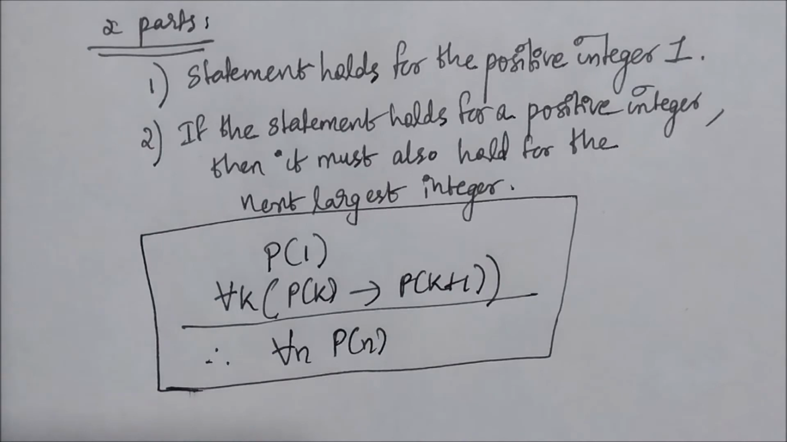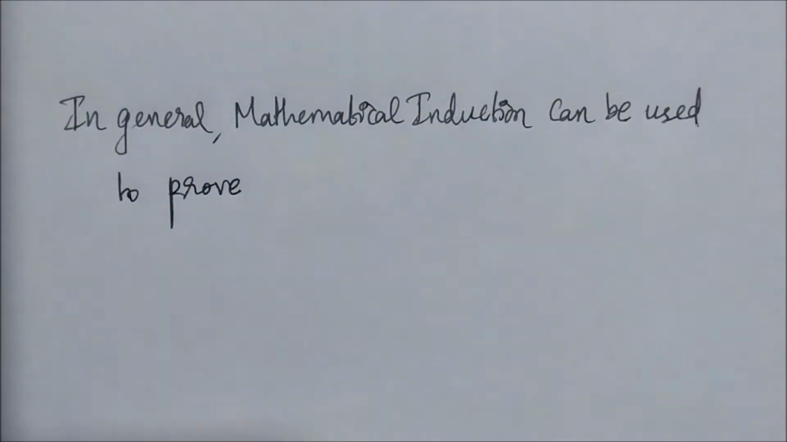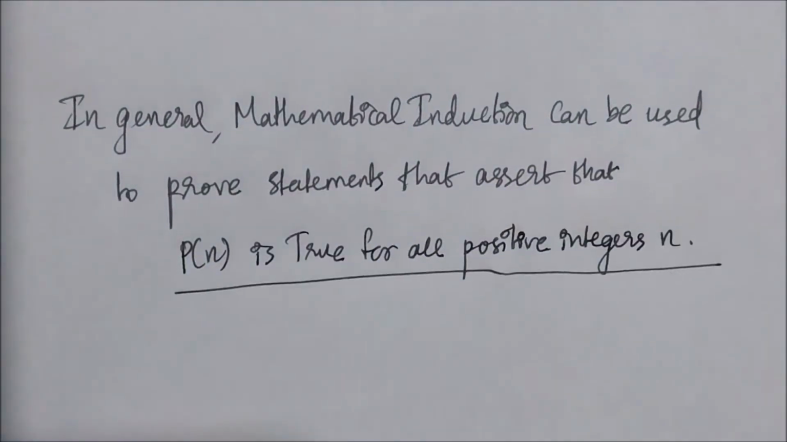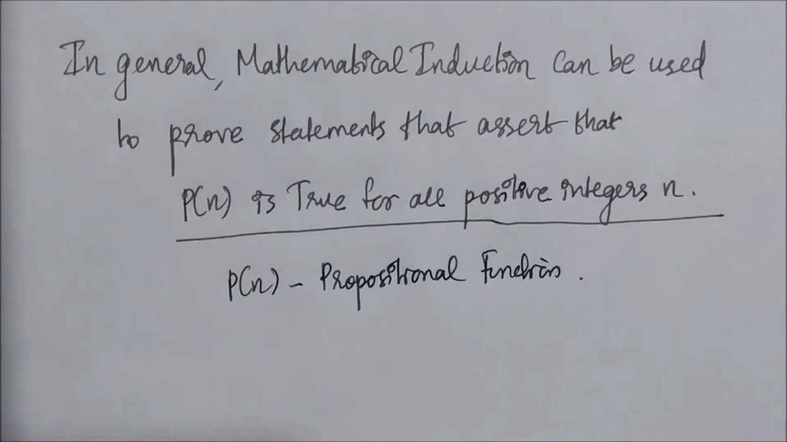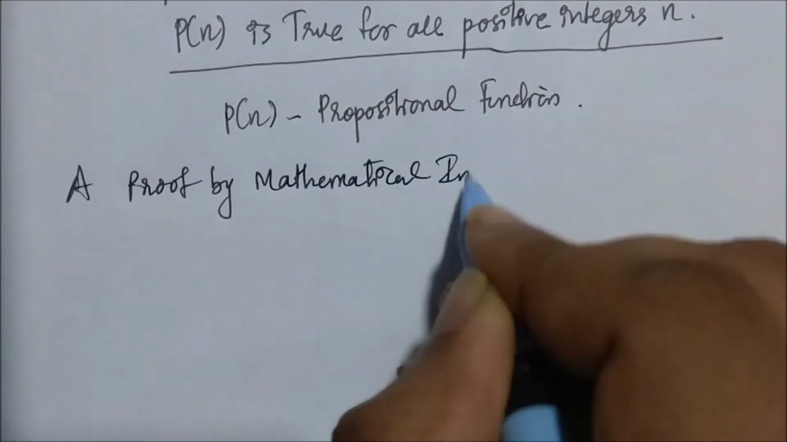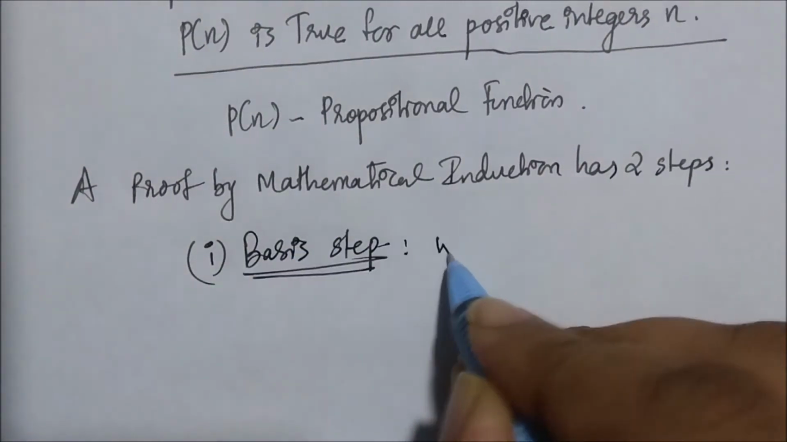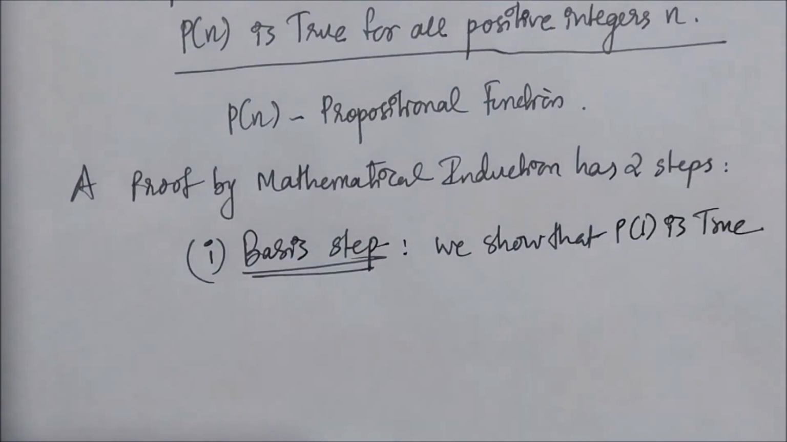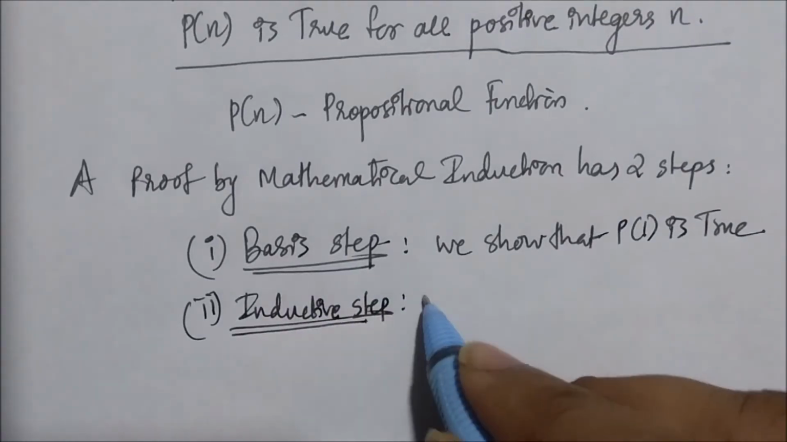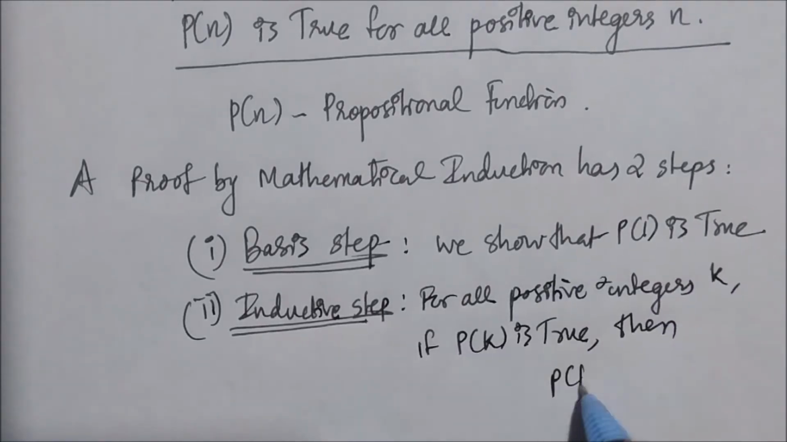In general, mathematical induction can be used to prove statements that assert that P(n) is true for all positive integers, where P(n) is the propositional function. A proof by mathematical induction has two steps. The first step is the basis step: we show that P(1) is true. And then comes the inductive step: for all positive integers k, if P(k) is true, then P(k+1) is true.